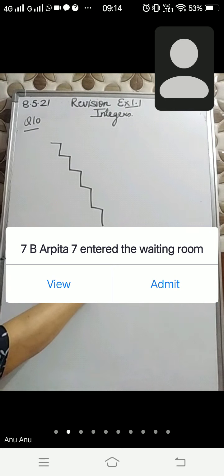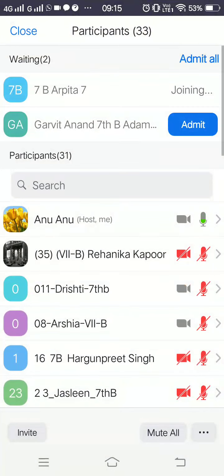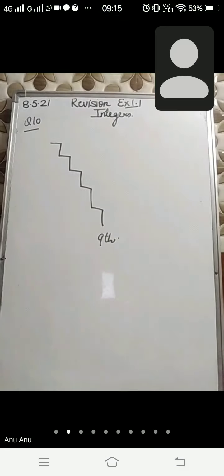The water is at the 9th step. You have to tell me in how many jumps the monkey will reach the water level.